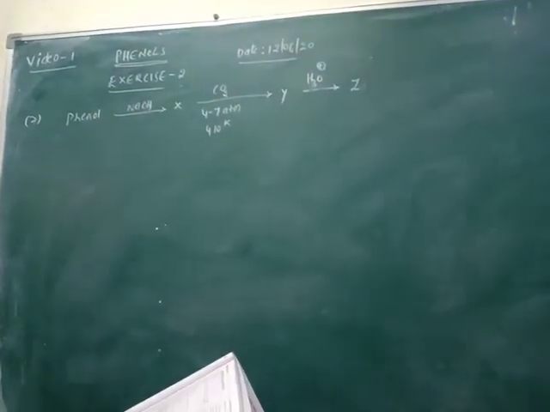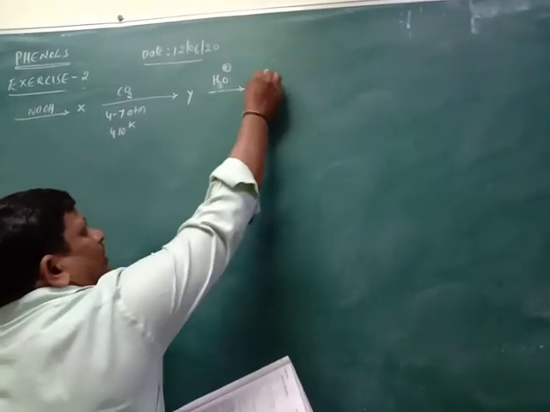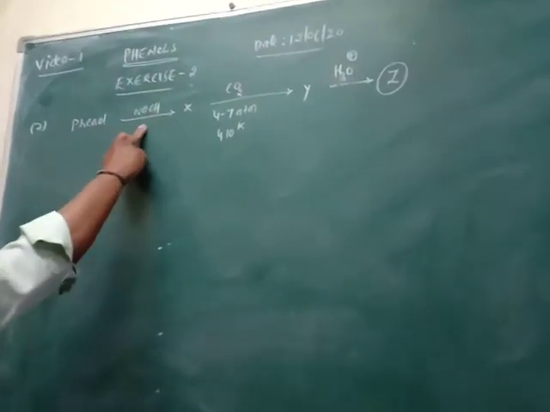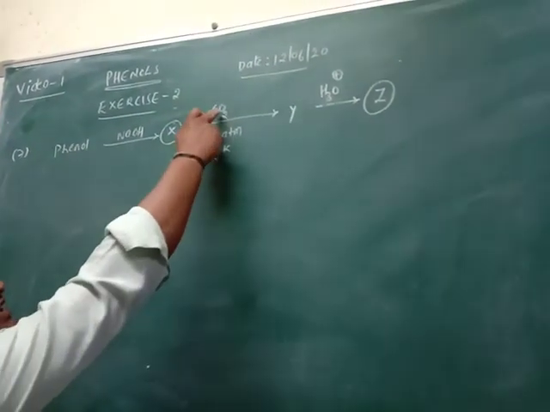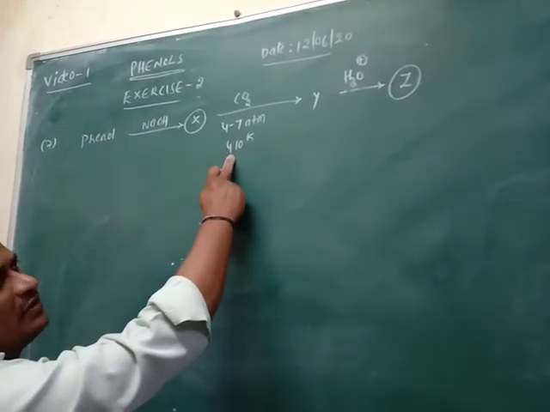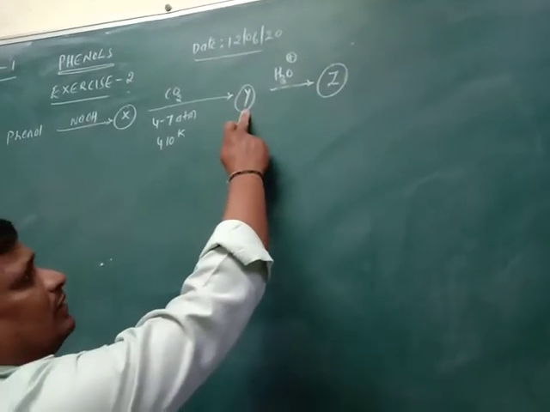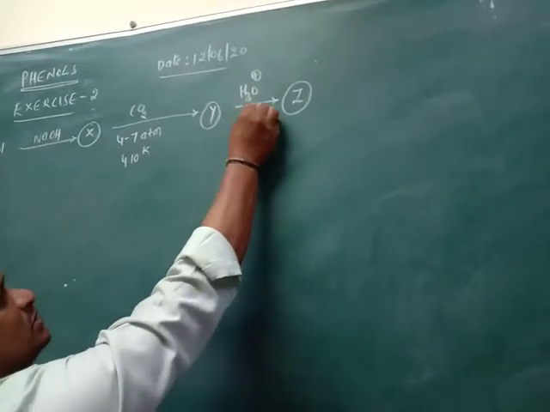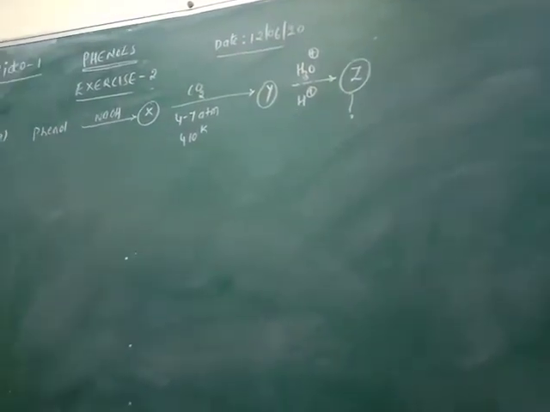So now, next one, question number 7. Identify the Z in the following reactions. Phenol is treated with NaOH, it gives the compound X. Then X is treated with CO2 at high pressure and 410 Kelvin temperature, it gives Y. Then Y reacts with acid hydrolysis, that means H plus, it gives Z. What is Z?